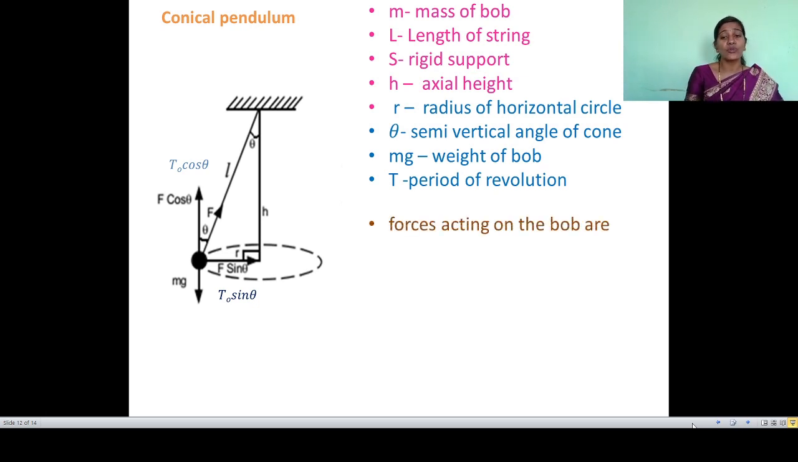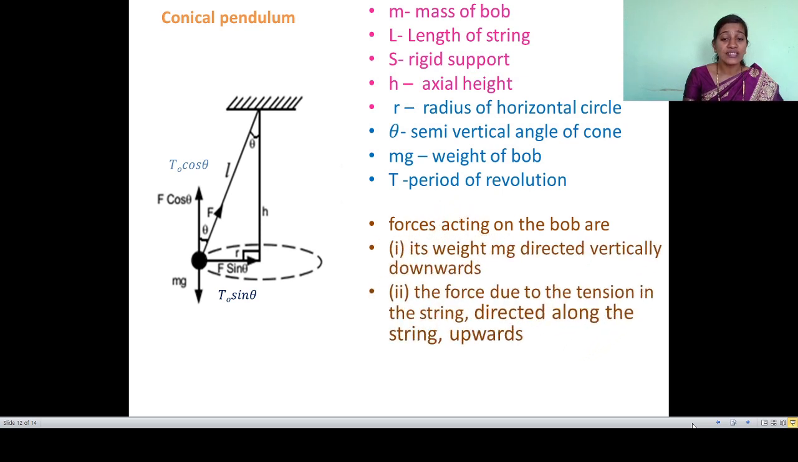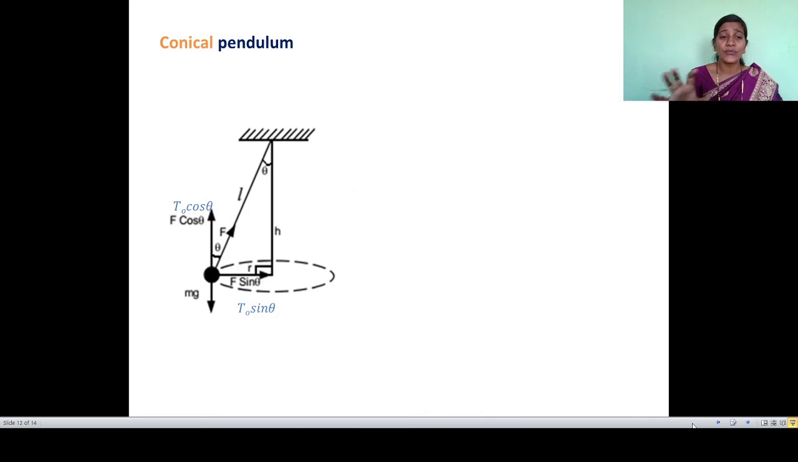Here on the bob two forces are present. First is the force due to its weight mg, which is directed vertically downward. Another force is due to the tension in the string, directed along the string in the upward direction, that means toward the rigid support. Here S is the rigid support. Now we understand the forces, so we are writing some mathematical equations.